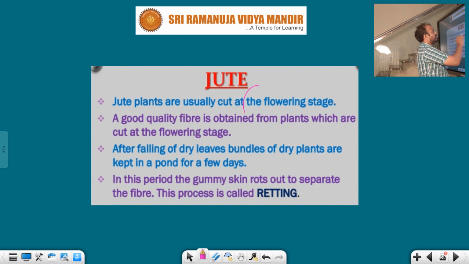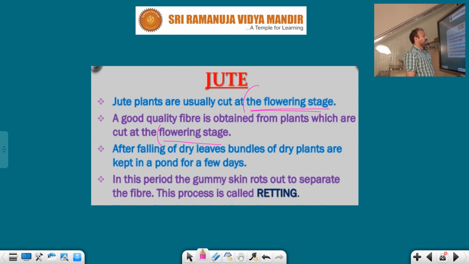So we will cut the jute from which stage? Flowering stage. It is quite different from which one? Cotton. A good quality of fiber is obtained from plants which are cut at the flowering stage. So after the completion of this stage, we will get a good quality fiber.